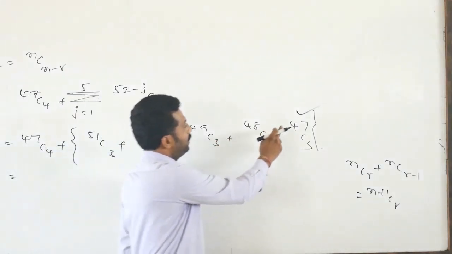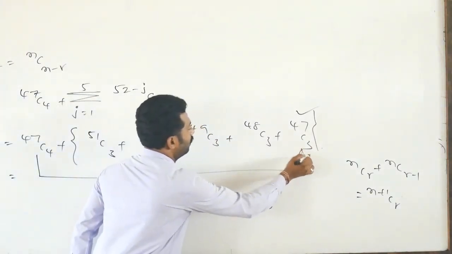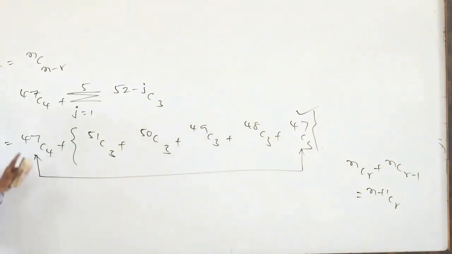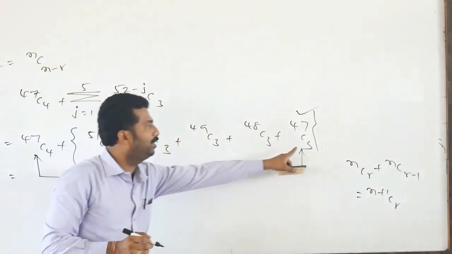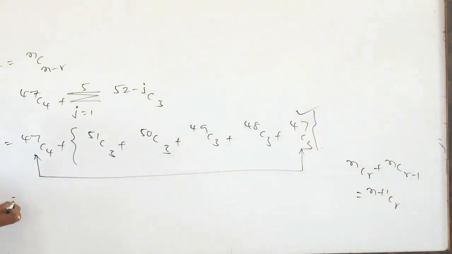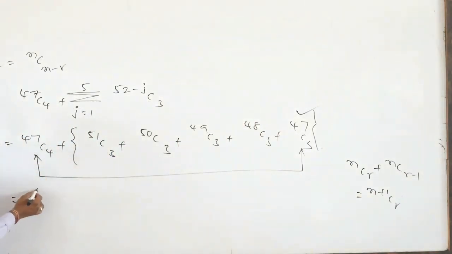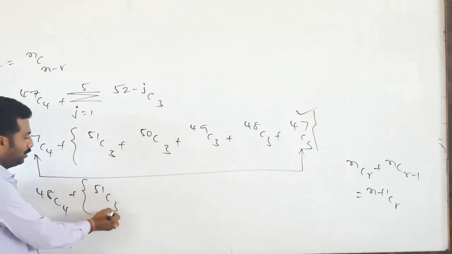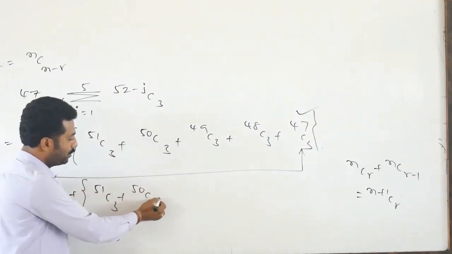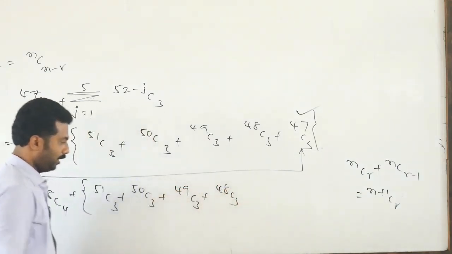This is nCr, and this is nCr-1. Just observe this one combination I am taking: nCr with r value 4, so r-1 means 3. Here n value is 47, and here also n value is 47. So what should we write? n+1Cr, which means 48C4, plus this is the same as this, we have to write 51C3, 50C3, 49C3, 48C3.